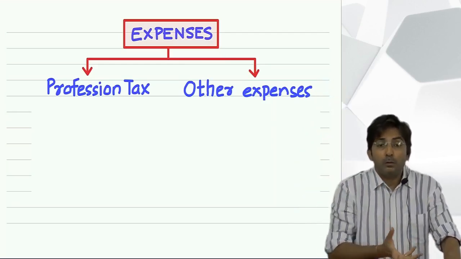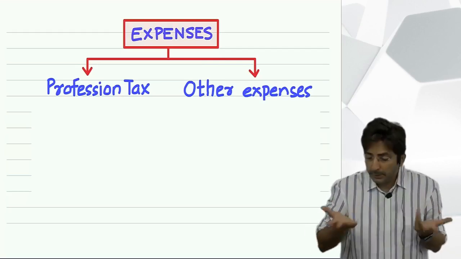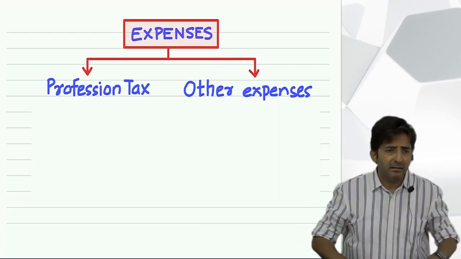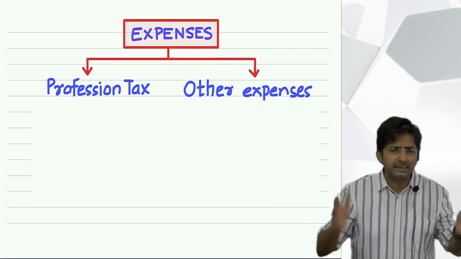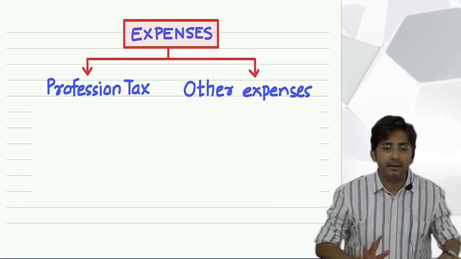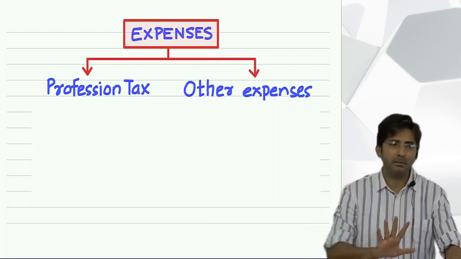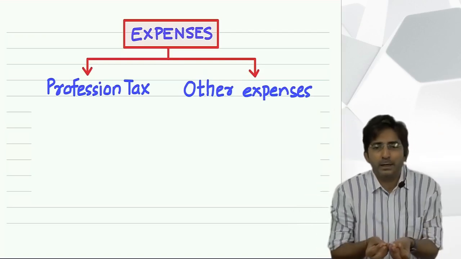You know who has more expense? A businessman. I am running a business, so for me, expenses are unending. So many expenses: light bill, electricity, rent, telephone, mobile bills, etc. But a salaried person doesn't have much expense. I will not say they don't have any expense. They also have to incur some expense.